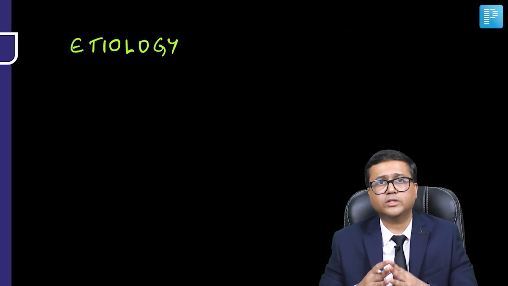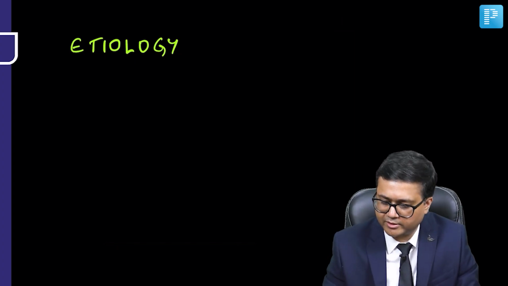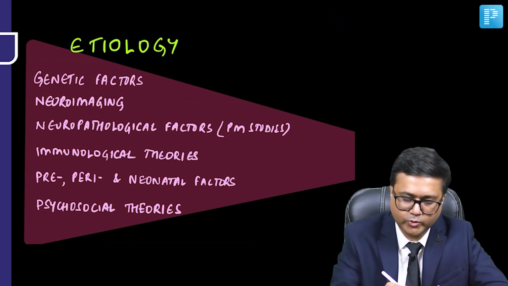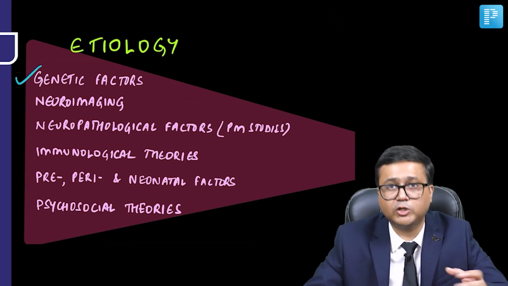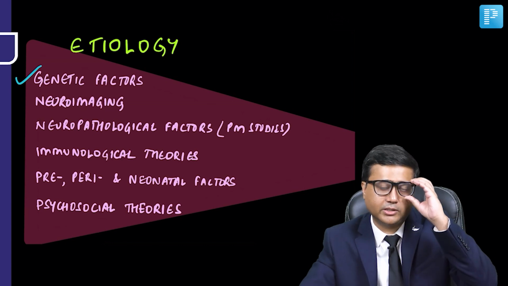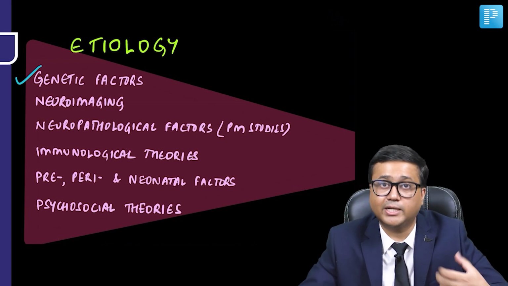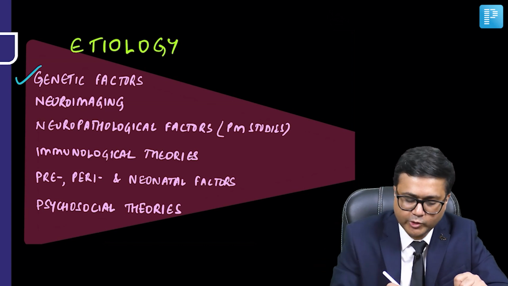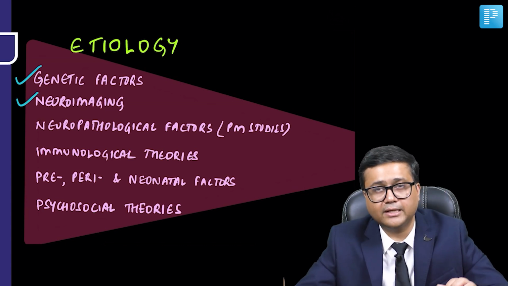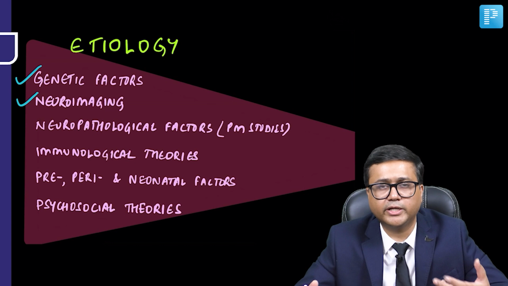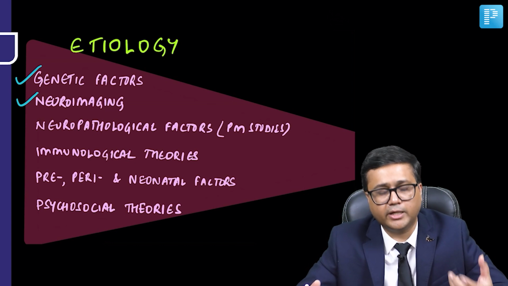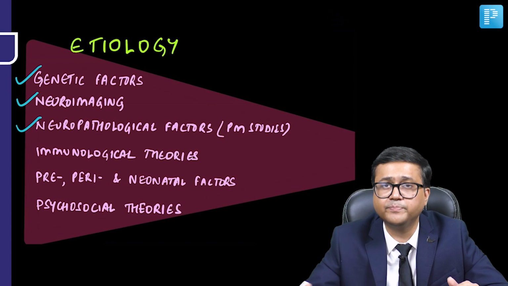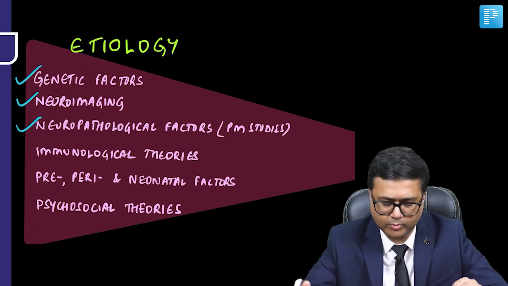Now let's talk about the etiology. Again, there are various etiologies for autism spectrum disorder, which include genetic factors. We'll talk about some of the important genetic factors, some of the important genetic disorders which are associated with autism spectrum disorder. Neuroimaging, again, there are certain areas of the brain which are proposed to be affected in autism spectrum disorder.